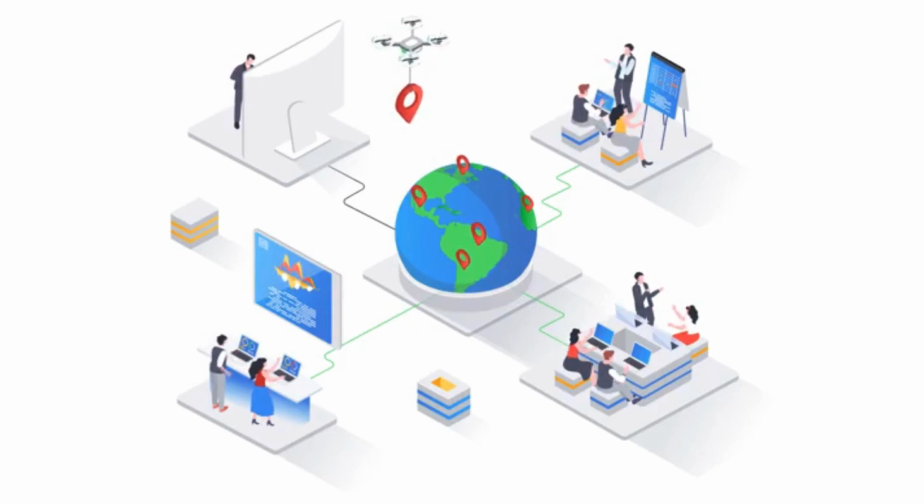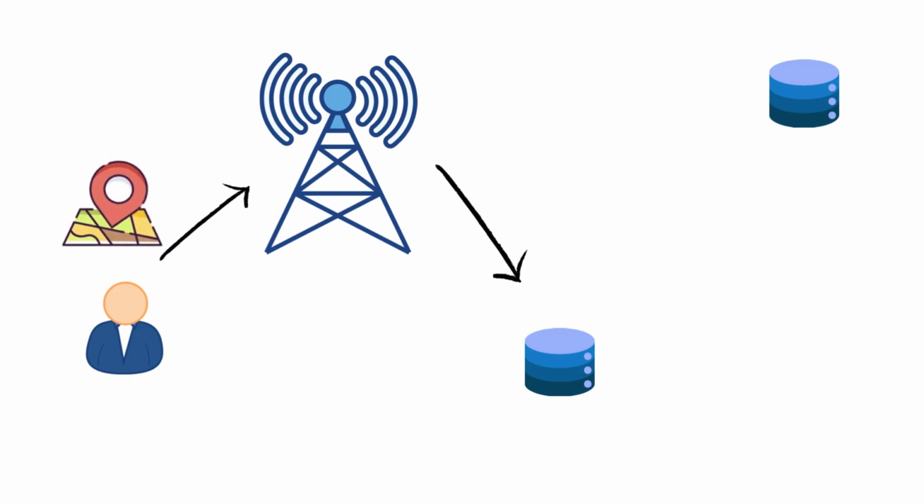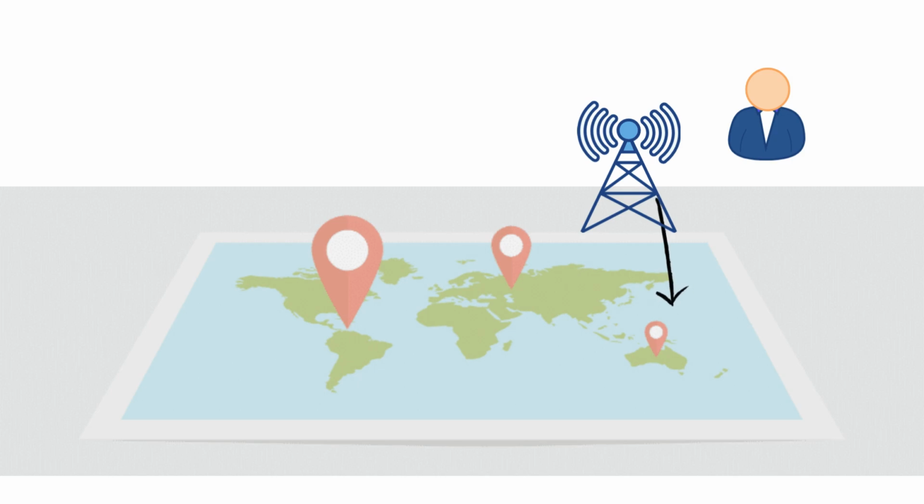That's a great question, and one that the article addresses with a technique called geo-routing. Geo-routing. That sounds like something out of a sci-fi movie. Fill me in. It's actually quite straightforward. Geo-routing automatically directs users to the nearest data center based on their IP address. So if I'm browsing from Australia, I'll be connected to a server in Australia instead of one in Europe? Exactly. It's all about minimizing latency and ensuring the fastest possible response times for users around the world.